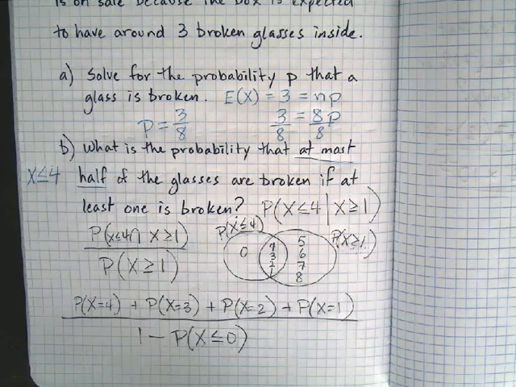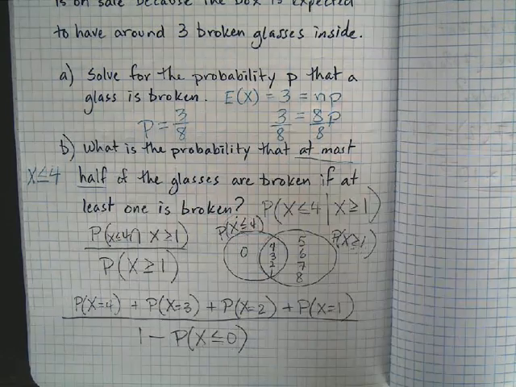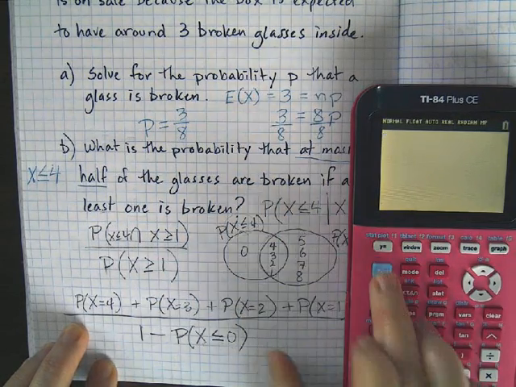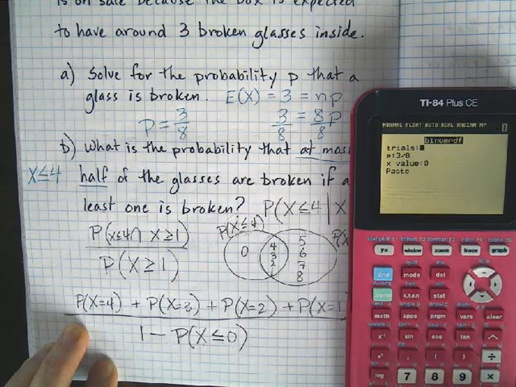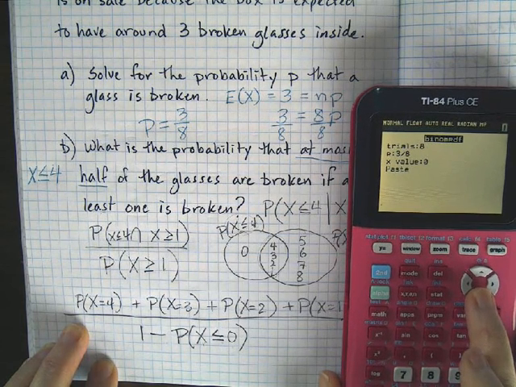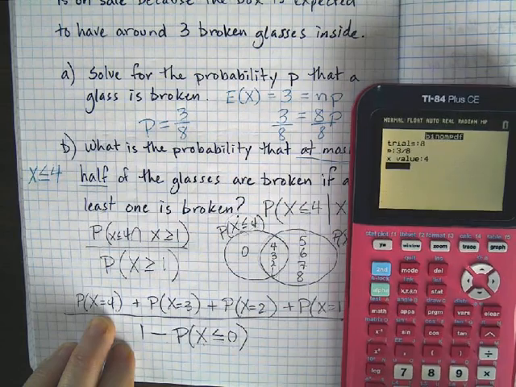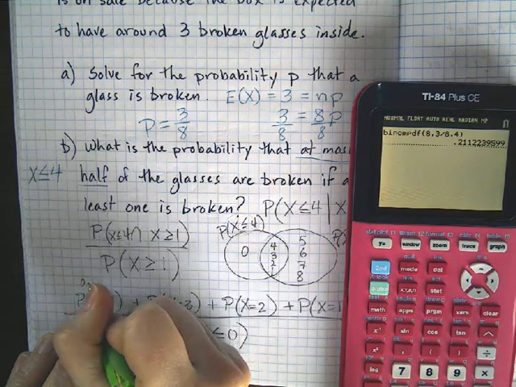So this is what I'm going to do on my calculator. Hopefully this is what I did, because I did this 2 days ago and my notes are a little messy, but let's see. I think this is what I did. So I did second, vars, and then I went to A, and my trials were 8. My probability is 3/8. Look, I already had it in there. Oh, I did the denominator first, but never mind. I'm going to do this one. X equals 4, and I got my answer. There it is. Okay, so this one's going to be 0.211.